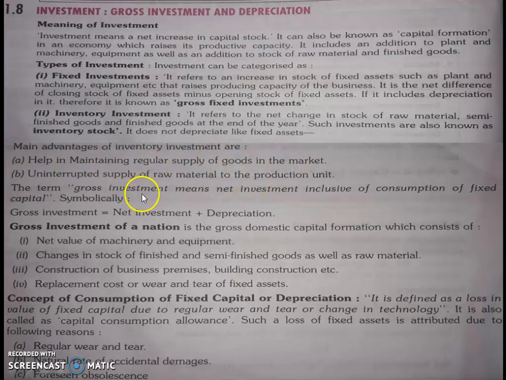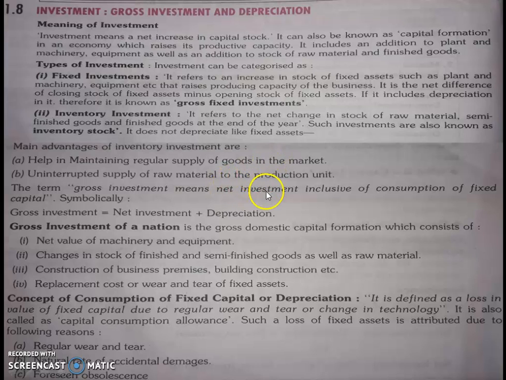Next, uninterrupted supply of raw material to the production unit. The term gross investment means net investment inclusive of consumption of fixed capital. Symbolically, gross investment is equal to net investment plus depreciation.